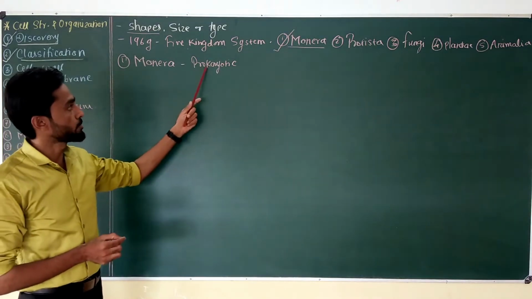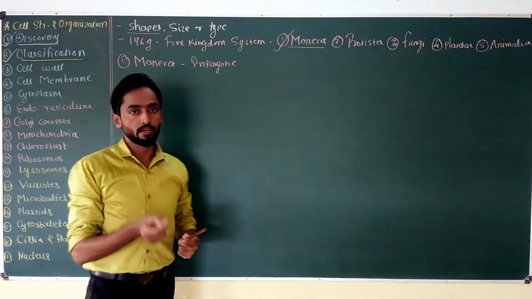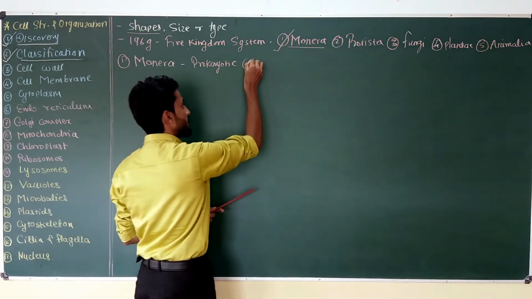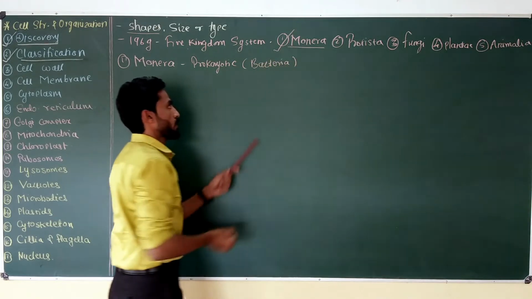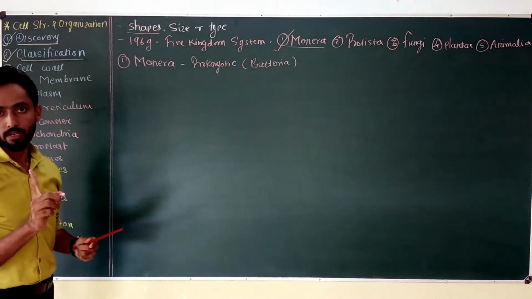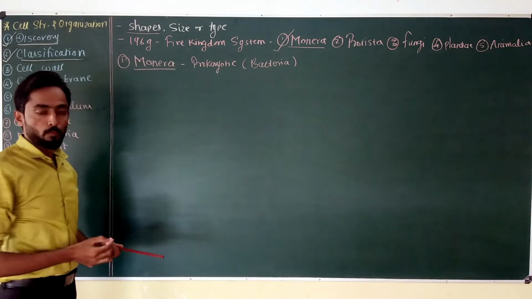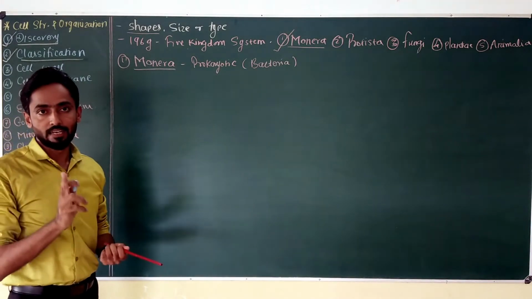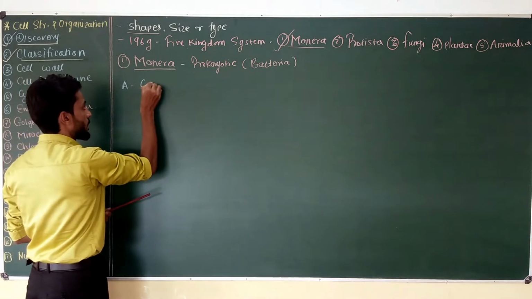The cell wall of prokaryotic organisms is made up of peptidoglycan or murein, and they generally include bacteria. All the bacteria are generally included in the kingdom Monera. This kingdom Monera has four different types of cell shapes. The first shape is cocci.